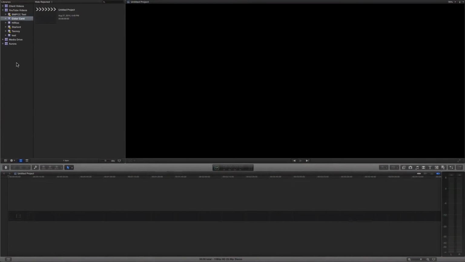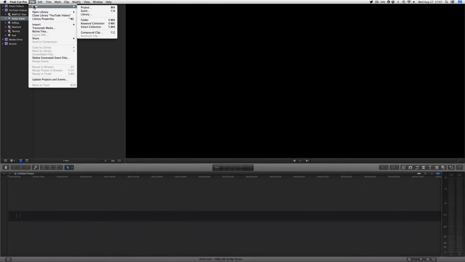Alright, so here we have Final Cut newly opened. Now if this is your very first time opening the program, it'll look slightly different from what you're seeing here on your screen because I already have libraries loaded, and that's these things over here on the left side of the screen. We're going to talk about those in just a second. But I think the first thing most people want to do when they open up Final Cut is actually load in footage. So let's just begin with that.